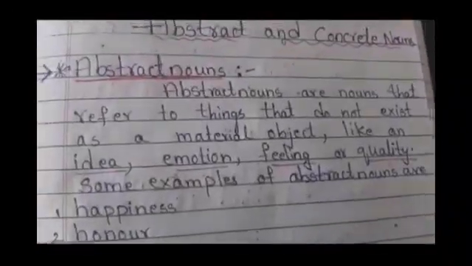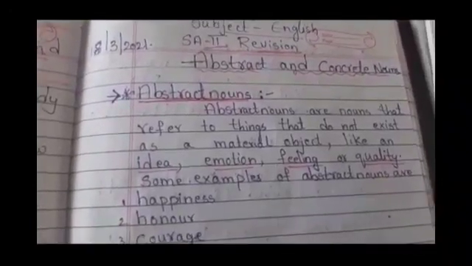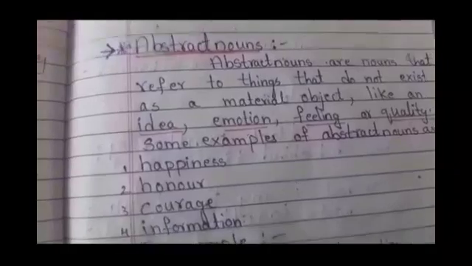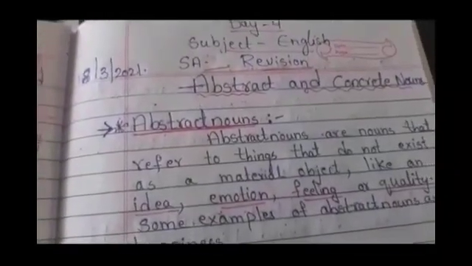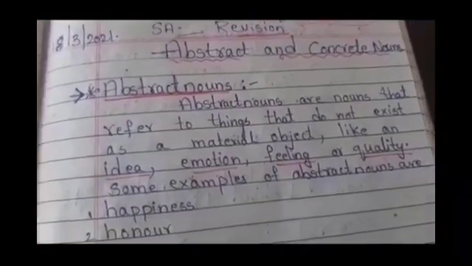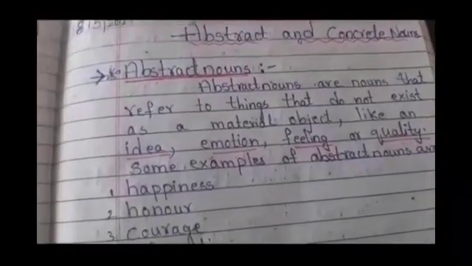See here now. Write today's date, neatly, in your grammar book, revision book. Write today's date, children, 18/3/2021. Day 4, subject English. Essay revision, you write: Essay 1 revision. Abstract and concrete noun. Abstract noun.